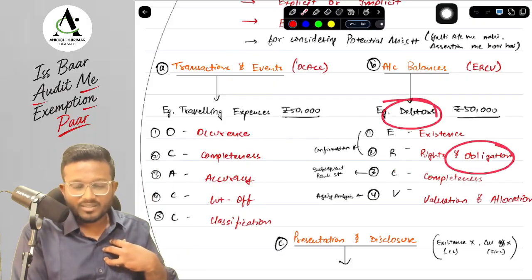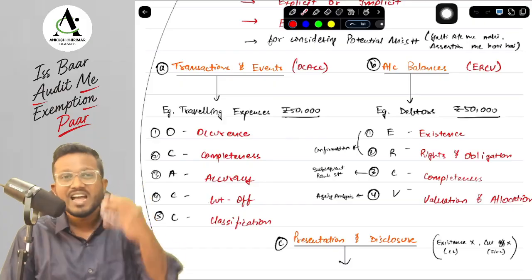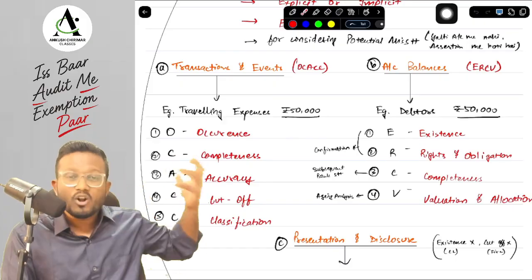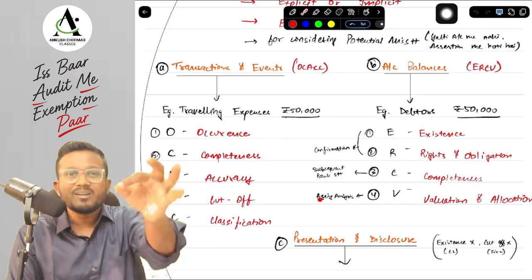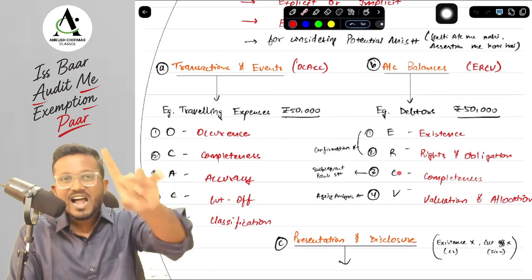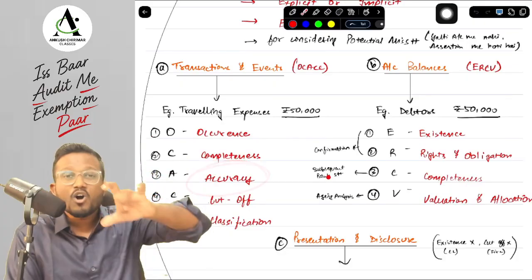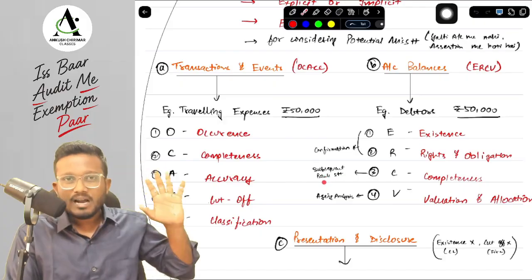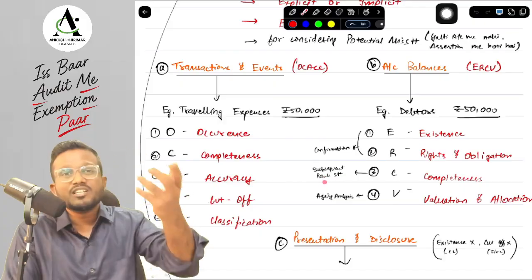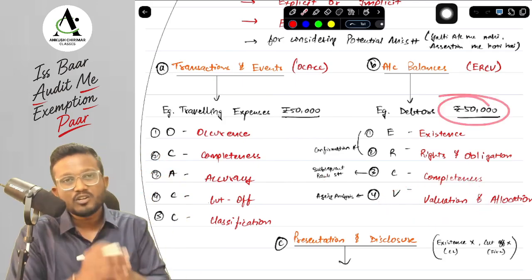And in terms of liability, suppose it has a creditor of 50,000 rupees, then those creditors are an obligation of the entity, it has to pay them 50,000 rupees and not any other entity. See, for completeness, all the debtors on the balance sheet date are represented in this 50,000 rupees. And lastly is valuation and allocation. Whenever valuation and accuracy is discussed, we talk about the plus and minus things. So for debtors, what do we minus, sir? We minus the provision for doubtful debt. So in the valuation, we will check the provision for doubtful debt. That is called valuation. The valuation of the debtors of 50,000 rupees is correct.